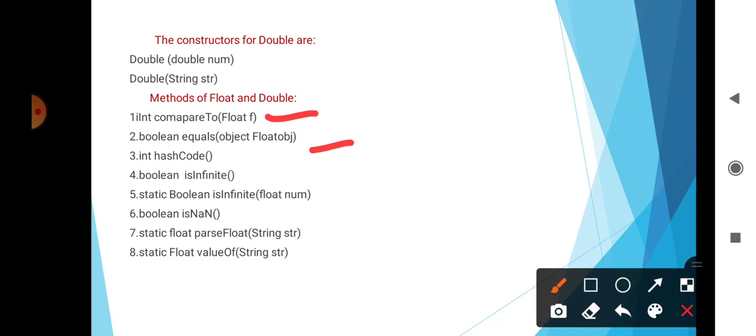Then static float parseFloat(String str). It returns the float equivalent of the number contained in the string specified by str using radix 10. Then static Float valueOf(String str). It returns the Float object that contains the value specified by the string in str.